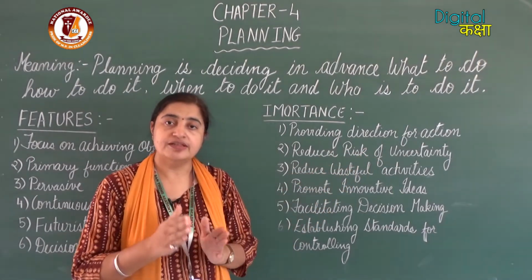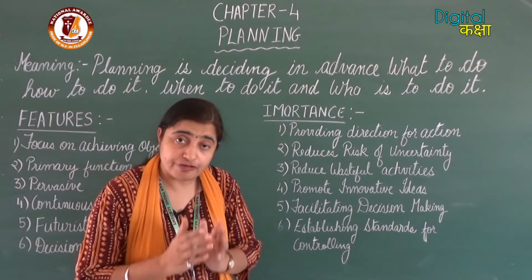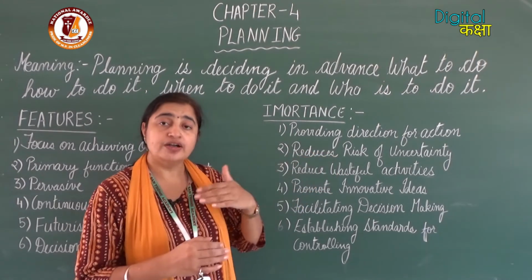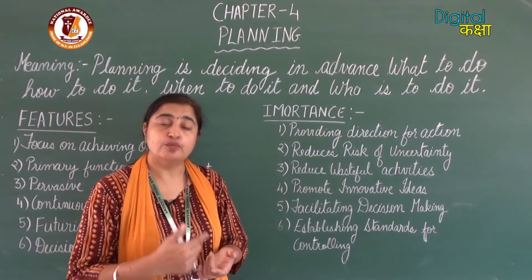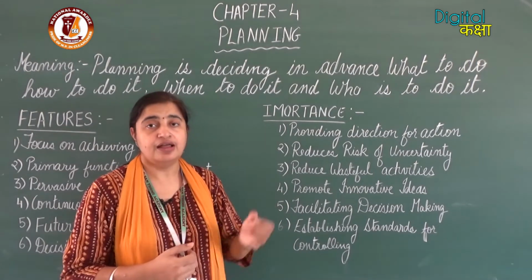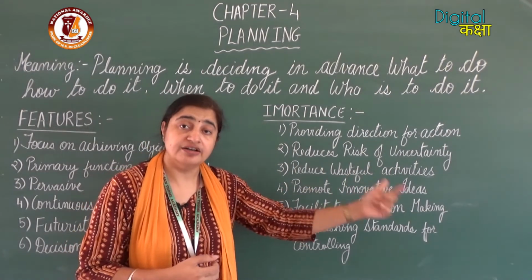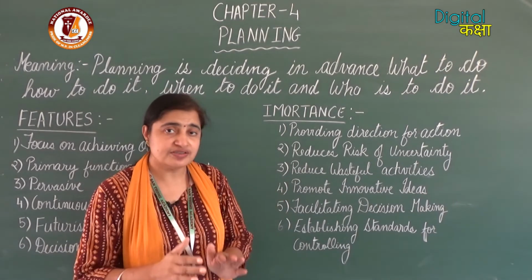When you plan the thing properly, the chances of losses reduce to a very great extent. You know what all things you have to prepare beforehand, so that whatever activity you are going to do now, you are ready with the solution if there is any hurdle coming in, because you have already planned it. So the risk factor is reduced.